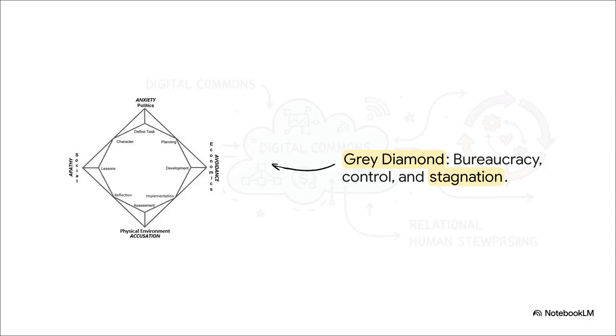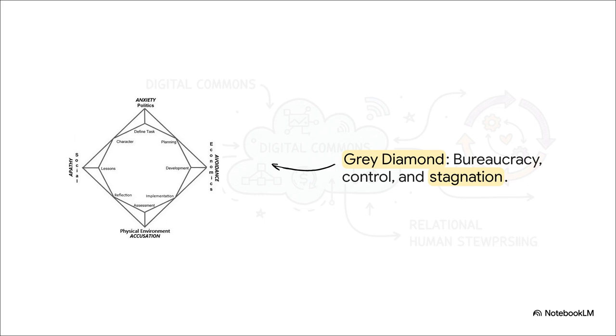Let's look at what actually happens when that crucial human element goes missing. You end up with this, the gray diamond. It perfectly represents a stagnant, highly bureaucratic hierarchy. Just look at the vibe here. Apathy, avoidance, anxiety, and constant accusation. This is a toxic environment where strict control and compliance completely choke out any real collaboration. Governance just devolves into this endless obsession with protecting your own turf.